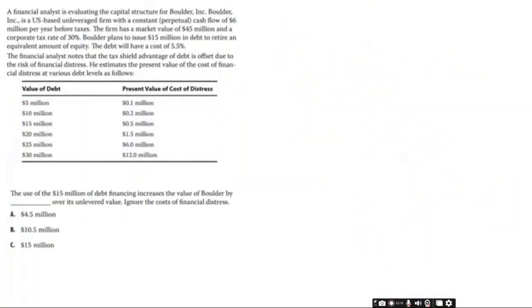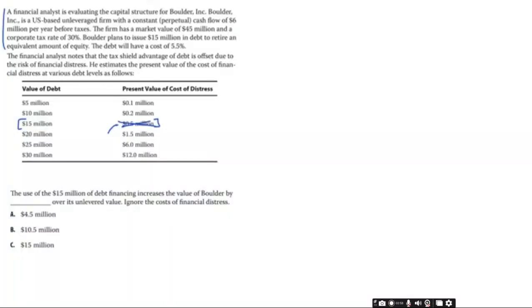The use of the 15 million of debt financing increases the value of Boulder by, fill in the blank, over its unlevered value. Ignore the costs of financial distress. So here's the 15 with 0.5 financial distress, but we're told to ignore that. So let's read what we've got in this opening paragraph. We know what unleveraged, 6 million, 30%. Boulder plans to issue 15 million in debt to retire an equivalent amount of equity. The debt will have a cost of 5.5%. The financial analyst notes that the tax shield advantage of debt is offset due to the risk of financial distress and estimates the following values.